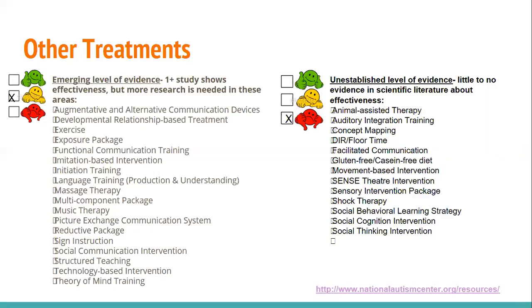Interventions that have little or no evidence in scientific literature about the effectiveness and are therefore unestablished levels of evidence that are not recommended at this time for all individuals with autism to alleviate symptoms include animal-assisted therapy, auditory integration training, concept mapping, DIR or floor time, facilitated communication, gluten-free or casein-free diets, movement-based interventions, sense theater intervention, sensory intervention packages, shock therapy, social behavioral learning strategies, social cognitive intervention, and social thinking intervention.